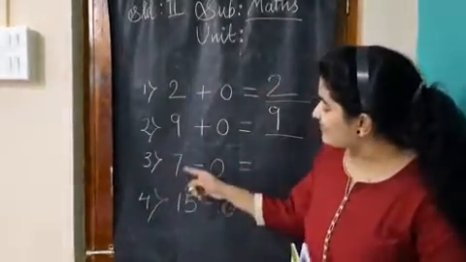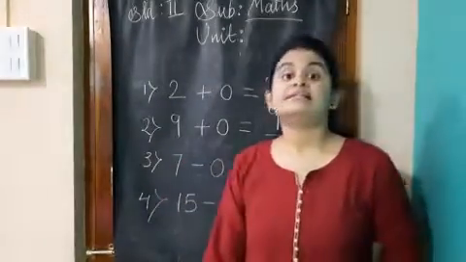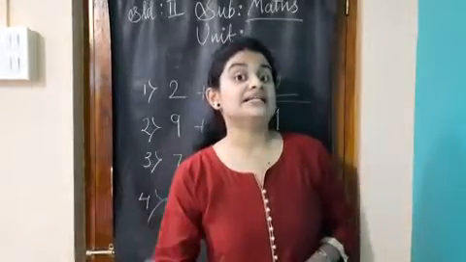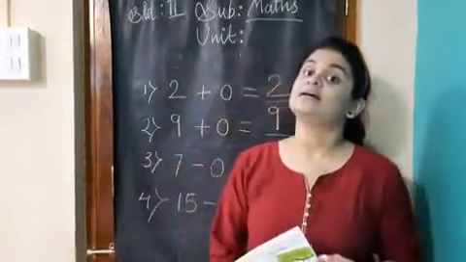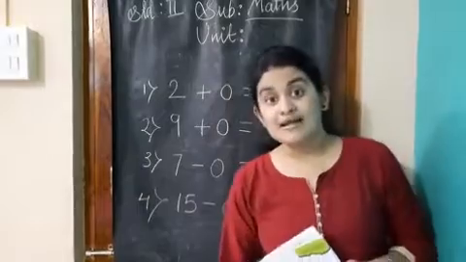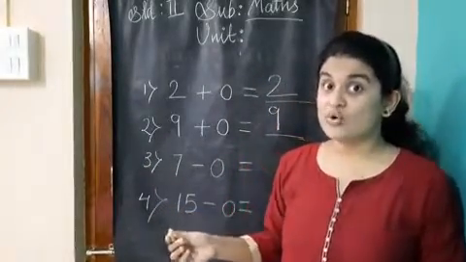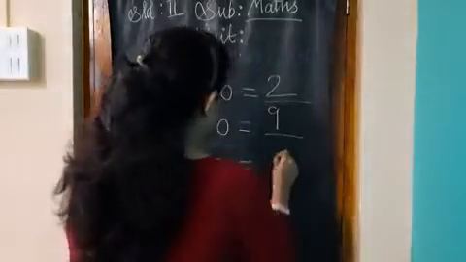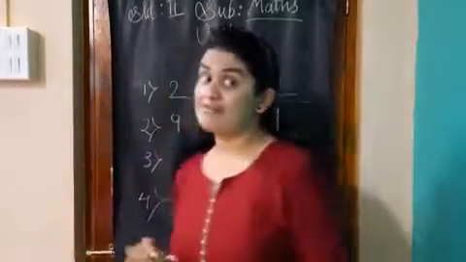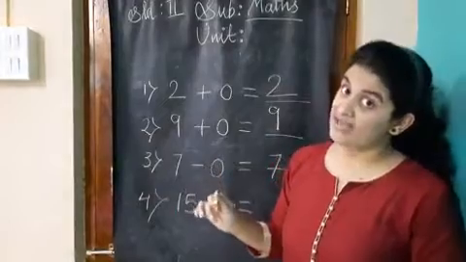What is 7 minus 0? 7 minus 0 इसका आंसर क्या आएगा? Yes, 7 minus 0 will always be 7. Okay, students? 7 minus 0 is 7.